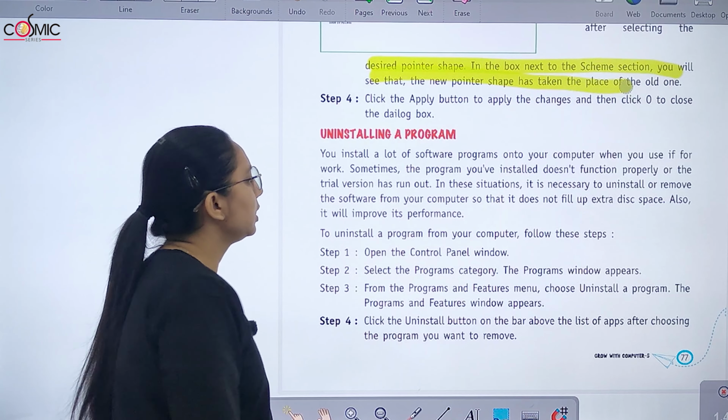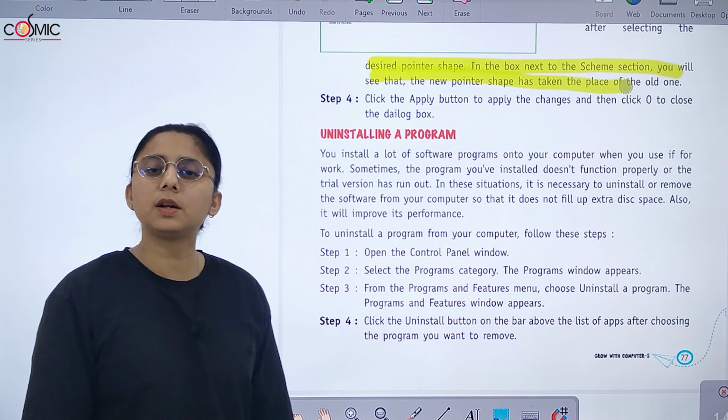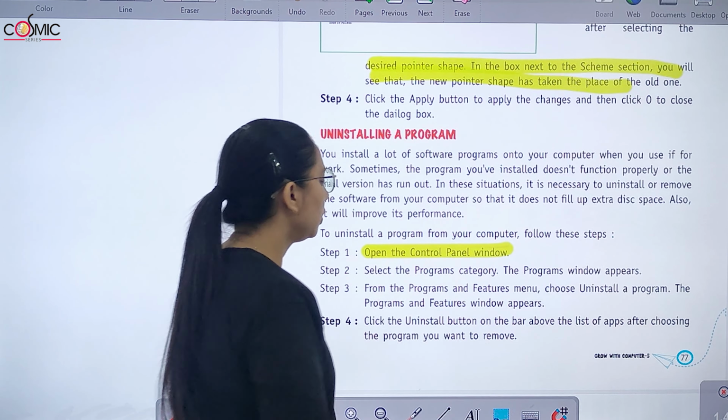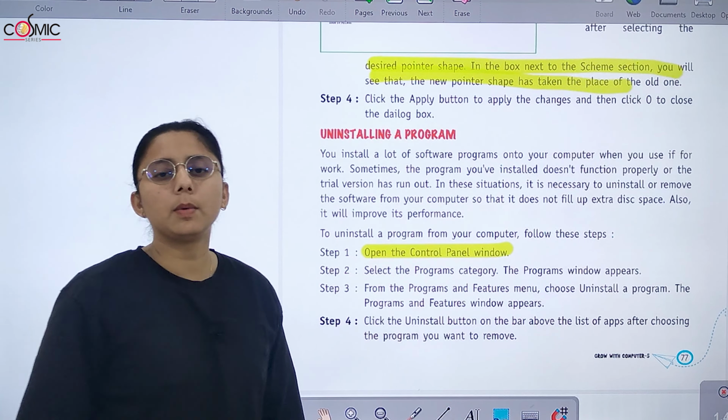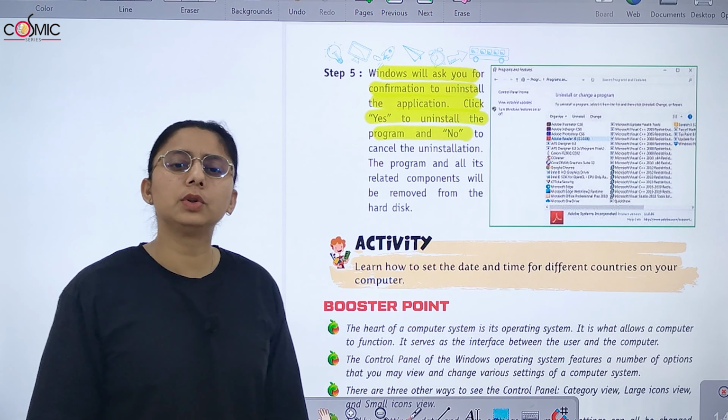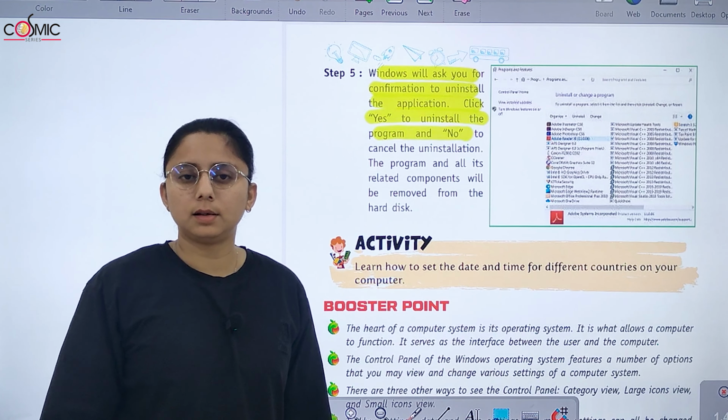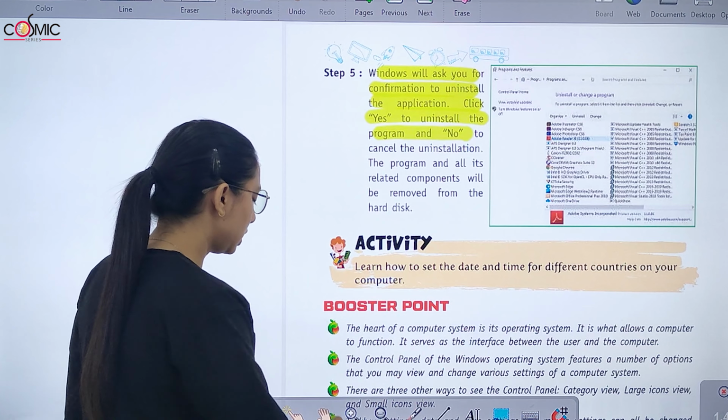Now uninstalling the program. If you want to uninstall a program, for that you have to use different steps. Open the control panel window, select the programs category, the programs window appears. From the programs and features menu, you will choose uninstall a program, and the program will be uninstalled by clicking on the uninstall button. Right? Windows will ask you for confirmation to uninstall the application. If yes, then uninstall the program. If no, the uninstallation will be cancelled. Right? This is all about this chapter.